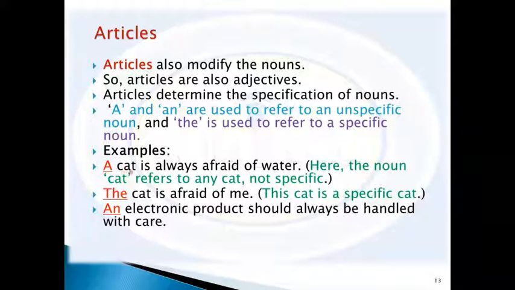So we say a cat, a bag, a boy, but an egg, an umbrella, an orange, an electronic product, and other forms.